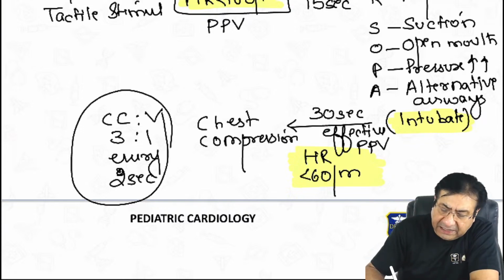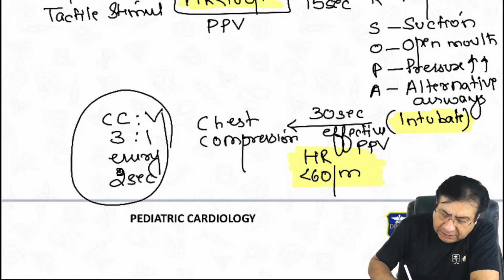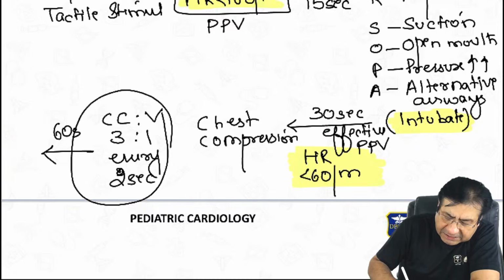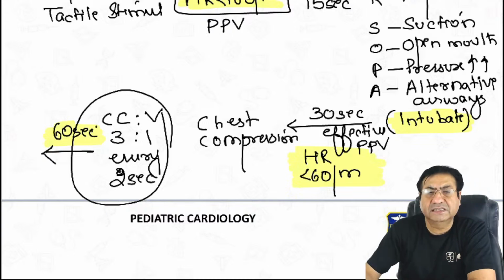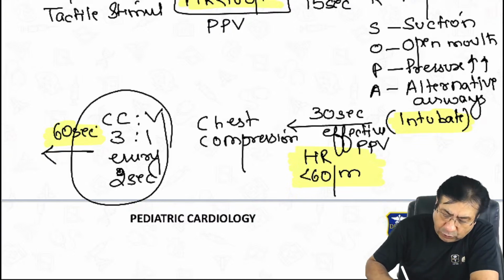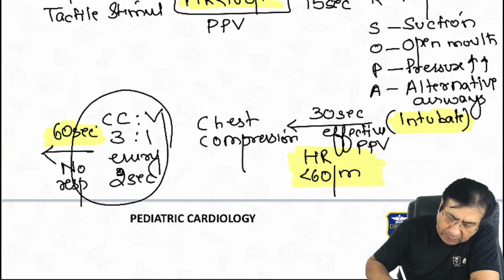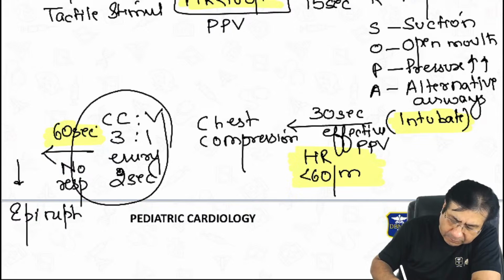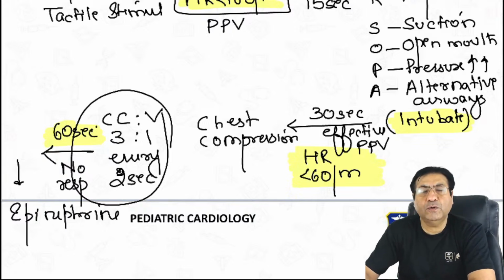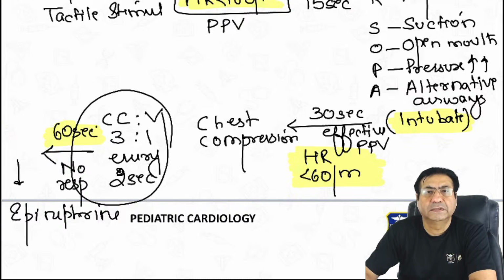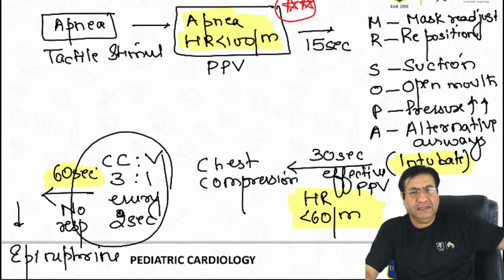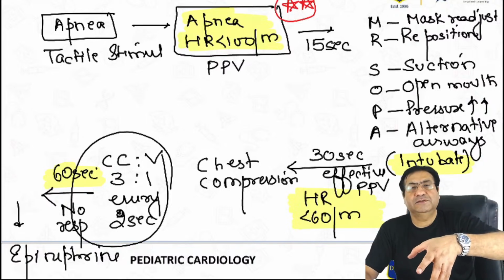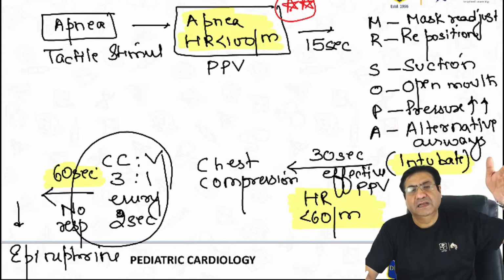And if still the child does not show any response despite 60 seconds of chest compression and ventilation, and suppose still there is no response in the child, this is the indication to add epinephrine. So always start with apnea, not breathing. Start the child on tactile stimulation.